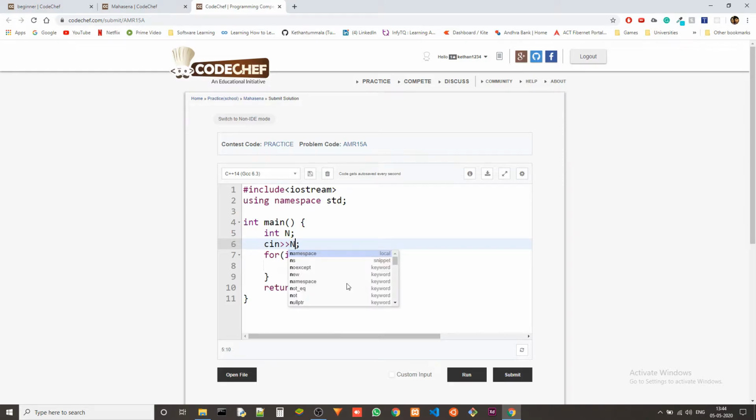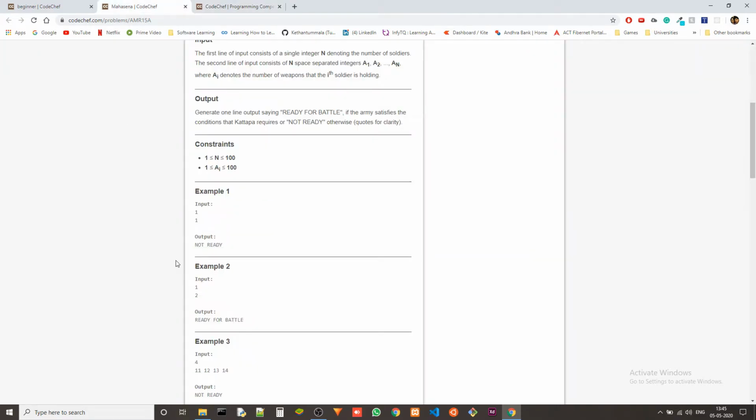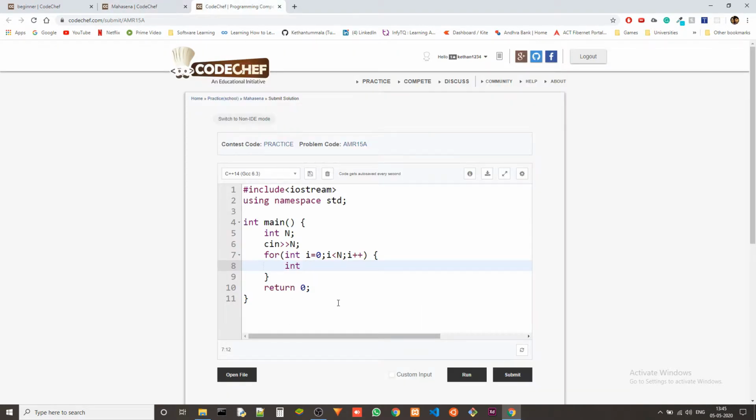So let's take in n, and while i is less than n, we can actually store all these numbers in an array and then process it, or we can just process them directly, because we don't need the numbers after we have used them once in this specific problem. So I'll just be using them once.